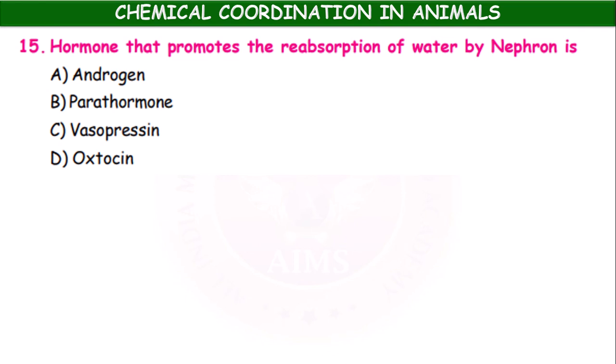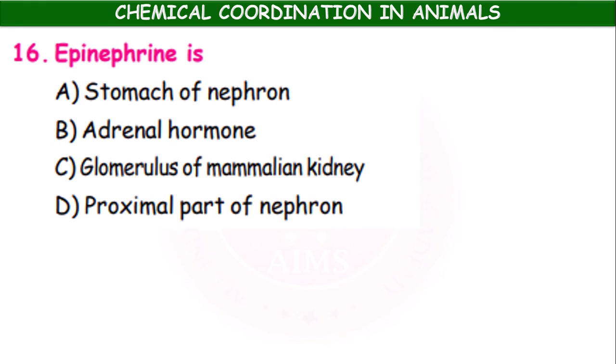Next, the hormone that promotes the reabsorption of water by nephron is also called ADH, antidiuretic hormone. Here the options: androgen, parathormone, vasopressin, oxytocin. It is the vasopressin. Epinephrine is the adrenal hormone.